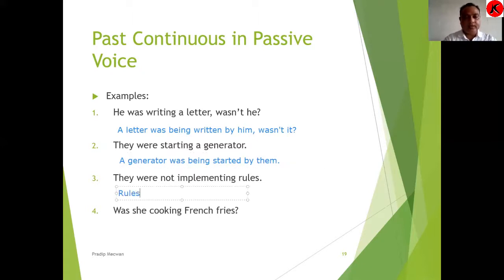Rules were, because rules is plural, rules were not being implemented by them. Rules were not being implemented by them.